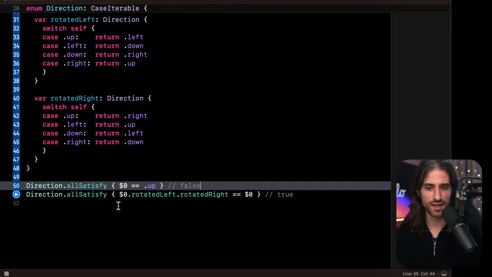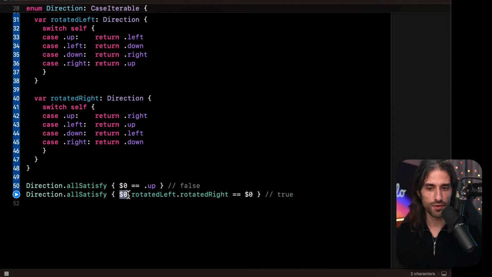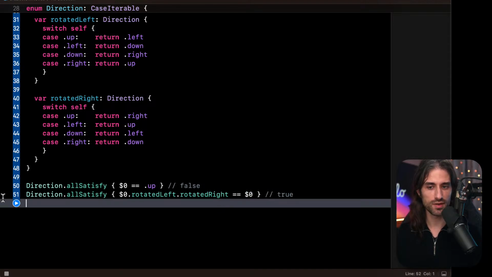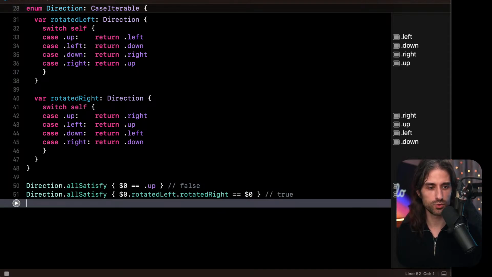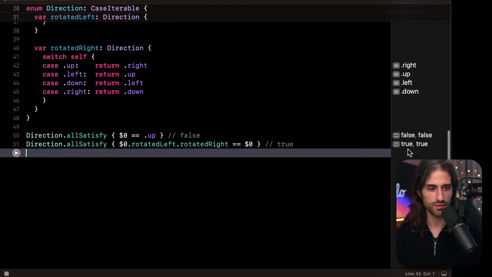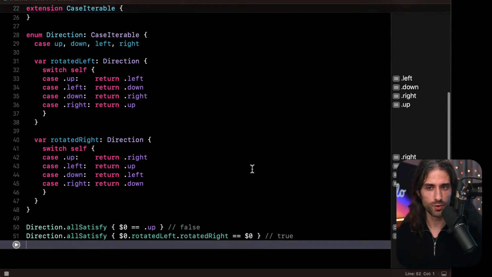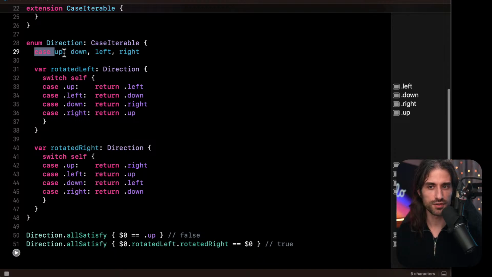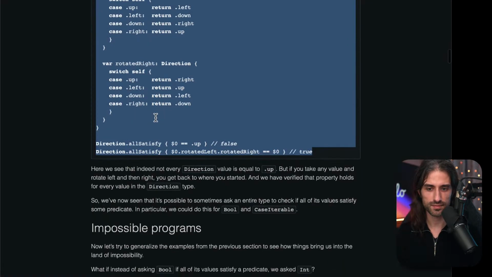And it seems that this is saying that for all values, if we rotate left and then rotate right, so we cancel the first operation, then we should go back to the initial value. And this one should evaluate to true, which is indeed confirmed, as you can see. And once again, it works because the enum contains a finite number of values.